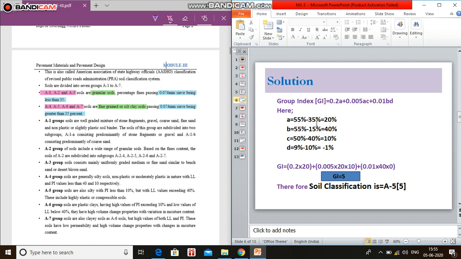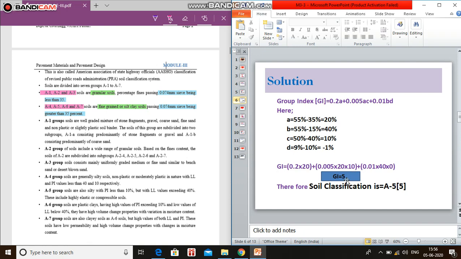In the previous slide I have given what A, B, C and D are. 55 minus 35% is 20, and B is 55% minus 15, which is 40%, and C equals 50% minus 40%, which is 10%, and D equals 9% minus 10%, which equals minus 1.